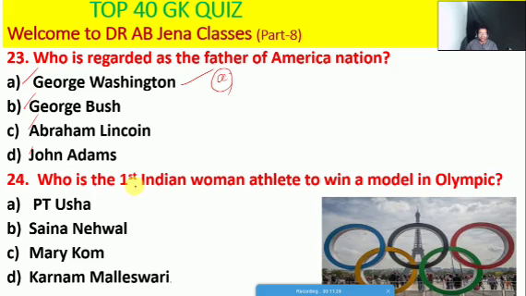Next one हम देखेंगे, who is the first Indian woman athlete to win a medal in the Olympics, whether P.T. Usha or Saina Nehwal or Mary Kom or Karnam Malleswari. Friends, so D is the right option. So Karnam Malleswari is the first Indian woman athlete to win a medal in the Olympics.